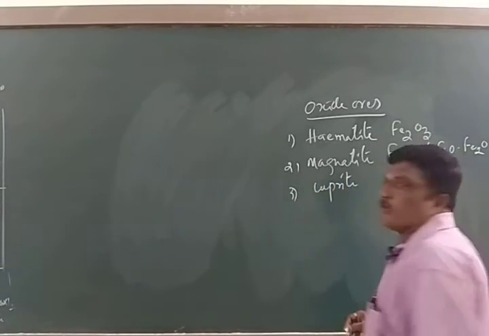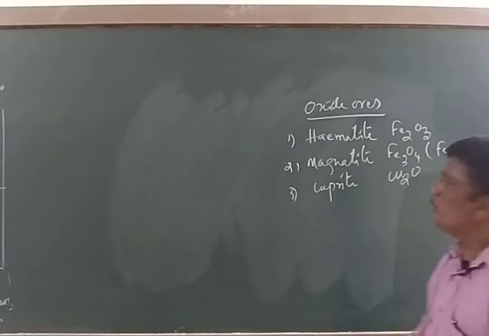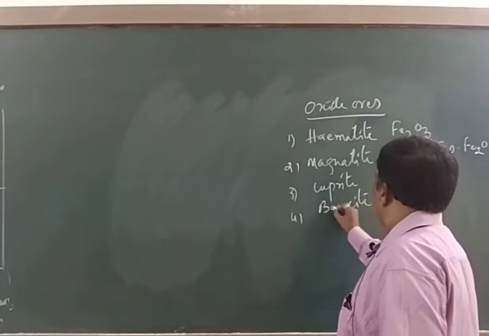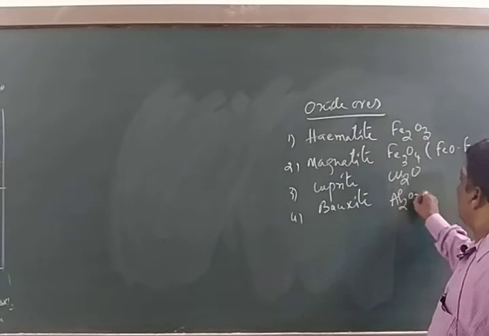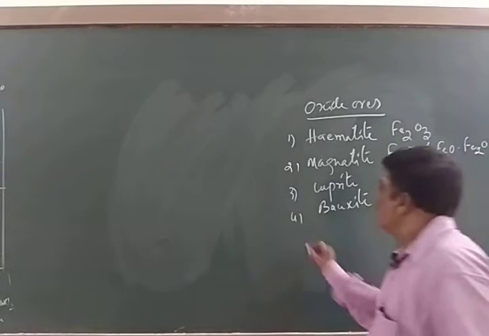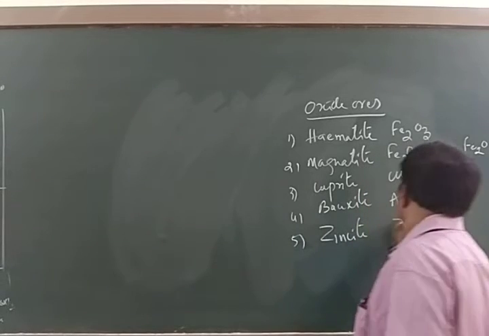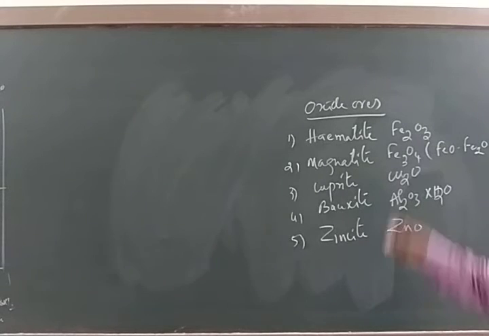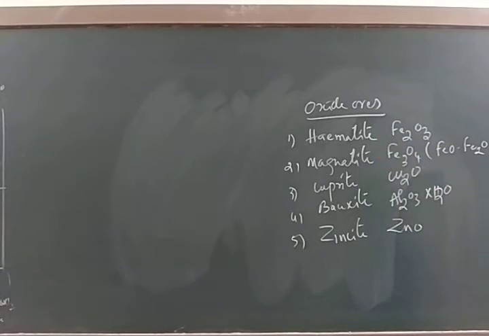It is the ore of copper. Chemical composition is Cu2O. Fourth one is bauxite. It is the ore of aluminium, Al2O3.xH2O. Then number 5, zincite, that is ZnO. These are a few examples for the oxide ores.